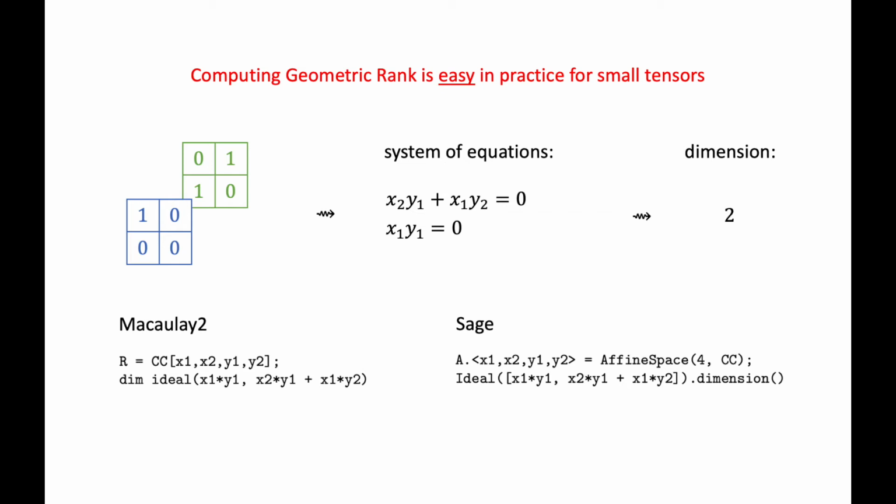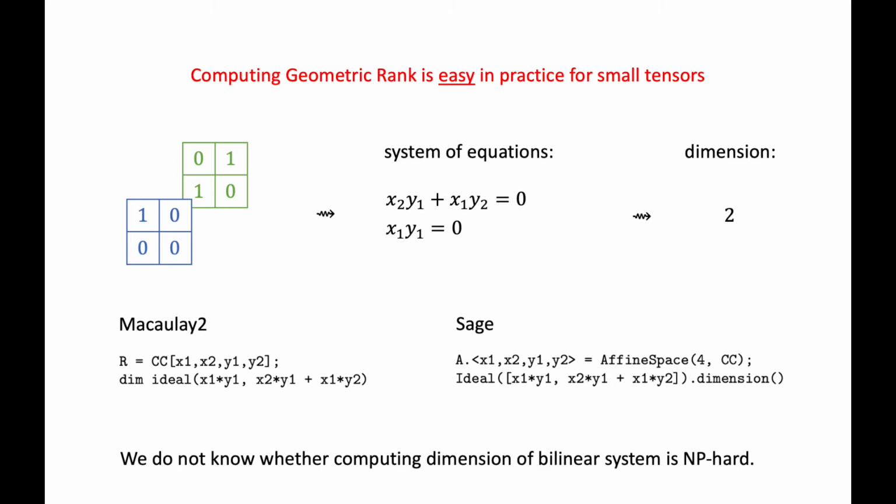Software like Macaulay2 or Sage can very quickly do this for small tensors with built-in functions, with the code that's shown on the slide. We do not know what the computational complexity is of computing geometric rank, whereas it's known that computing the dimension of a general variety is NP-hard. It is not known whether computing the dimension of a set defined by a bilinear system of equations is NP-hard.